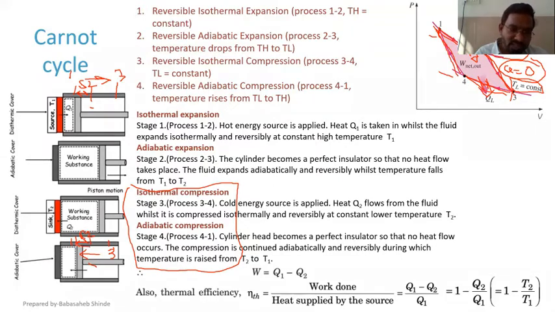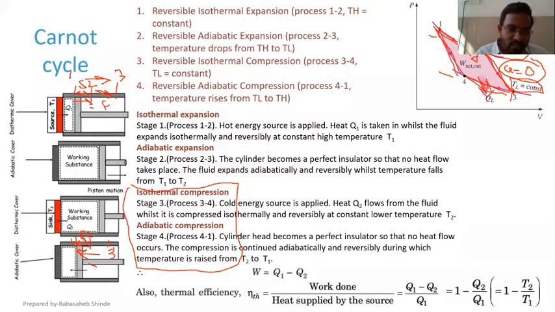Means during the same portion of the piston movement, at one instant it is expected to move extremely slowly and at another instant it is expected to move extremely fast. And the same thing is there for 2 to 3 also. During 2 to 3, during expansion, this is adiabatic, so this has to be extremely fast without allowing any heat transfer.